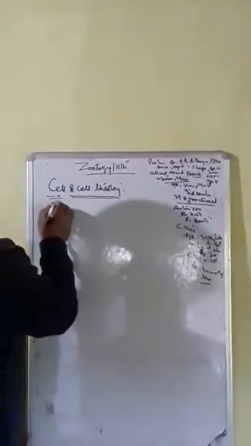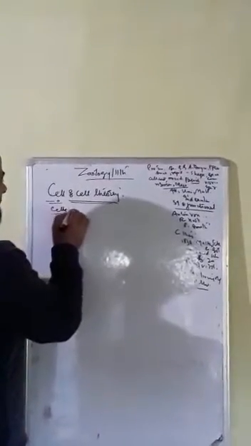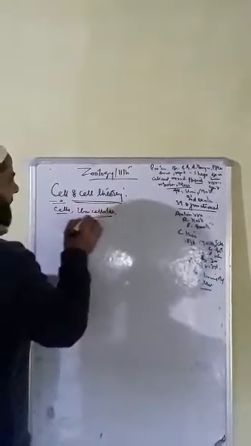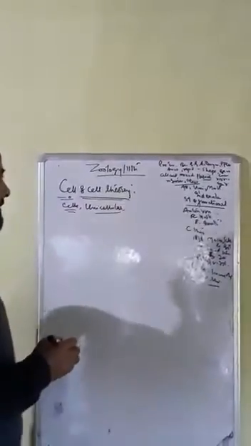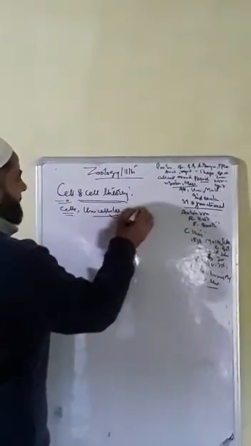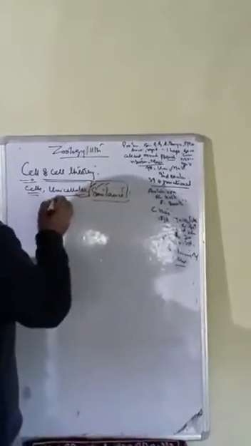Dear students, today's topic is cell and cell theory. You know that all the living organisms are made up of cells. Some are unicellular, that is made up of a single cell, and others are multicellular. The unicellular cells have independent existence. They can perform their functions independently. They behave as separate living organisms.